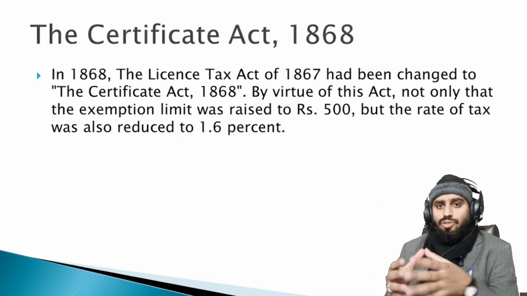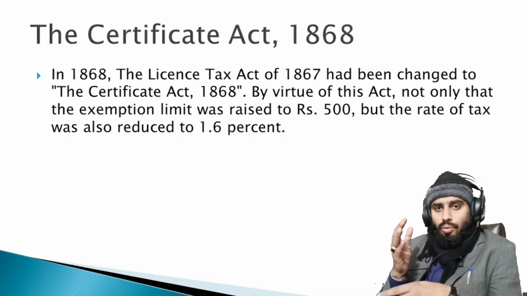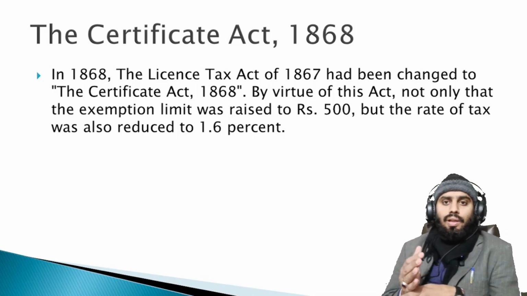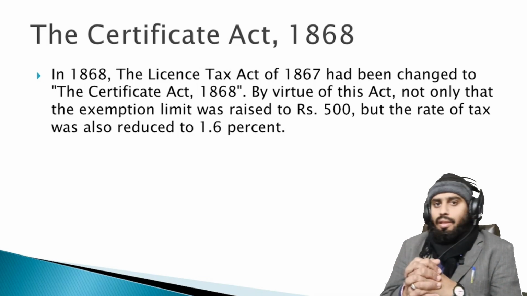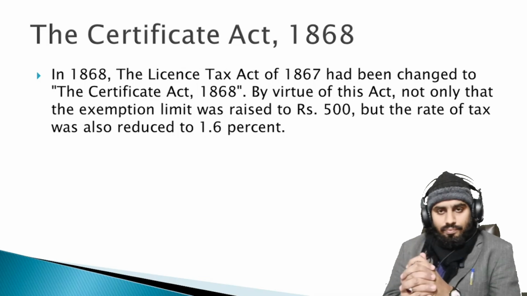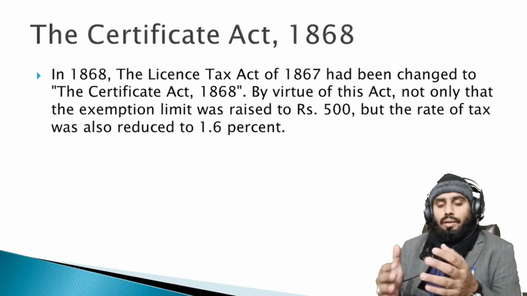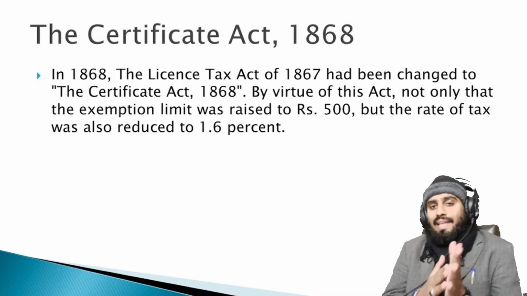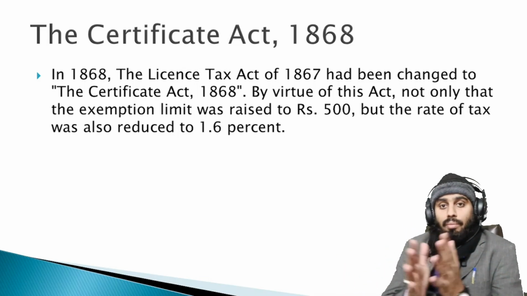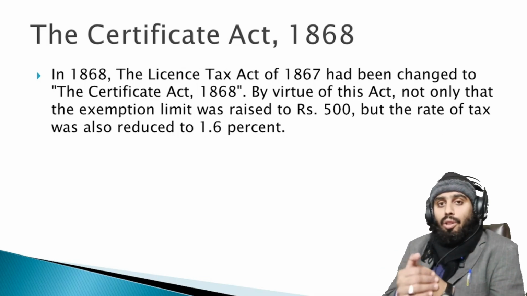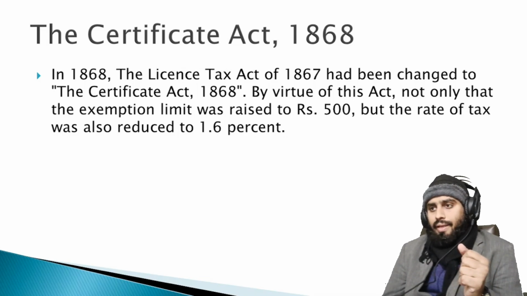It is just like today, when the income tax exemption is equal to 0.6 million. If any salaried individual earns annual income up to 0.6 million, he does not have to pay any tax. So if he hears that the slab has been increased from 0.6 million to 1 million, he will be happy that he has gained a lot of tax exemption. So this is the main point in 1868.